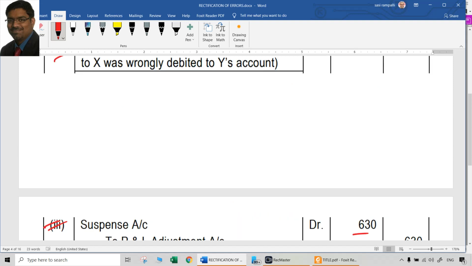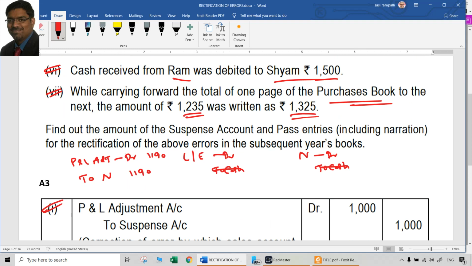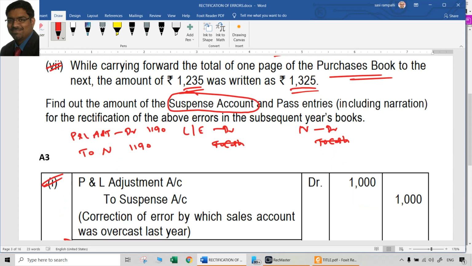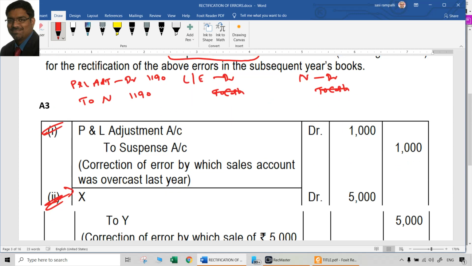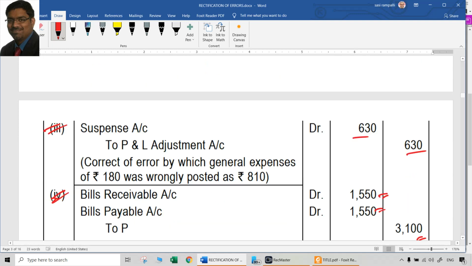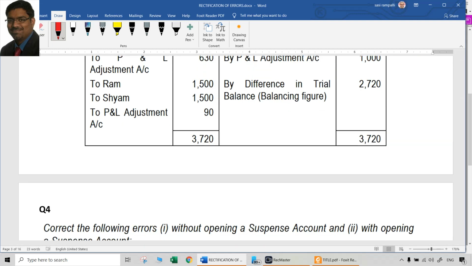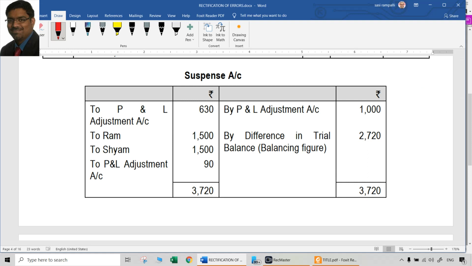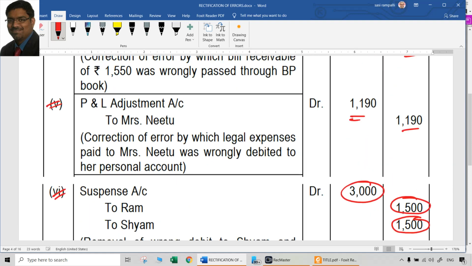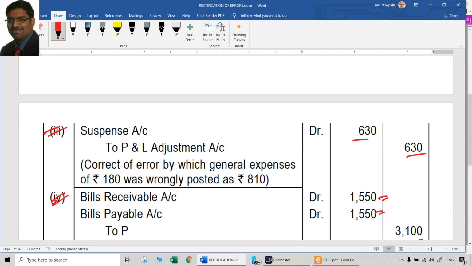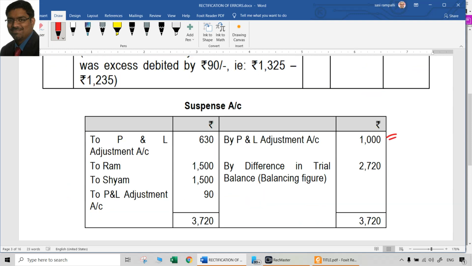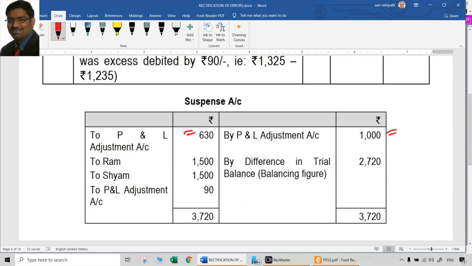And because in this question also what was asked is find out the amount of suspense account, means you have to also prepare suspense account. Wherever suspense account is there, you have to just use that debit or credit. So in case of preparation of suspense account, what all will be there? By P&L adjustment account, 1000 will be there. That was from the first entry. Then to P&L adjustment account, 630 will be there. That is from the third entry.